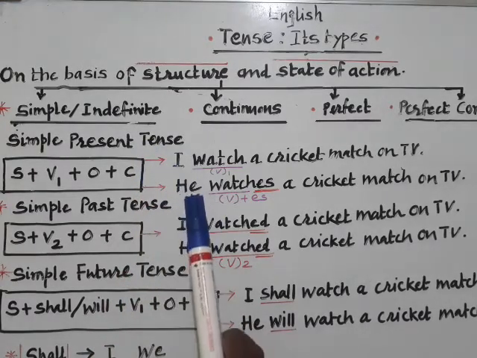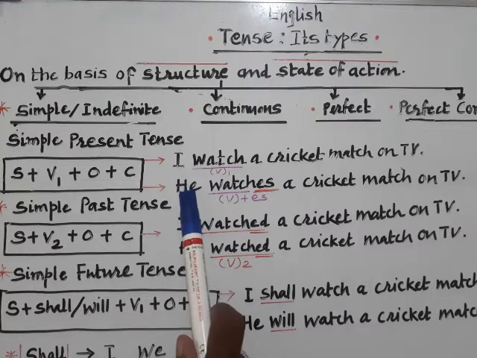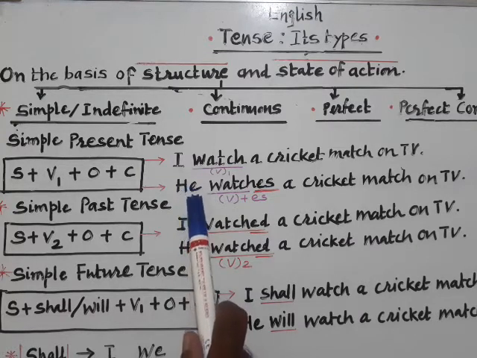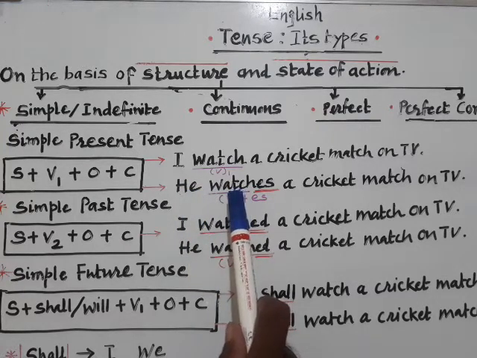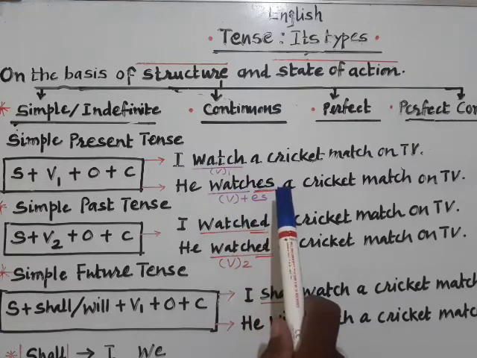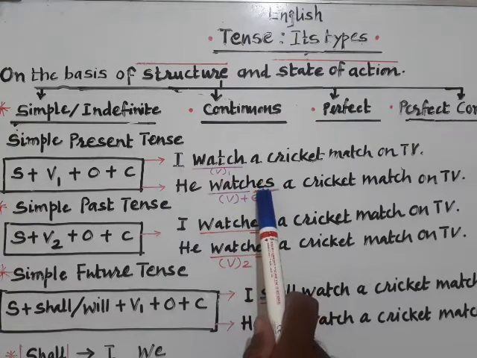The only thing which you need to notice, or keep always in your mind, is that when your subject is third person singular number, that is he, she or it, then your action verb will have the suffix S, ES or IES.